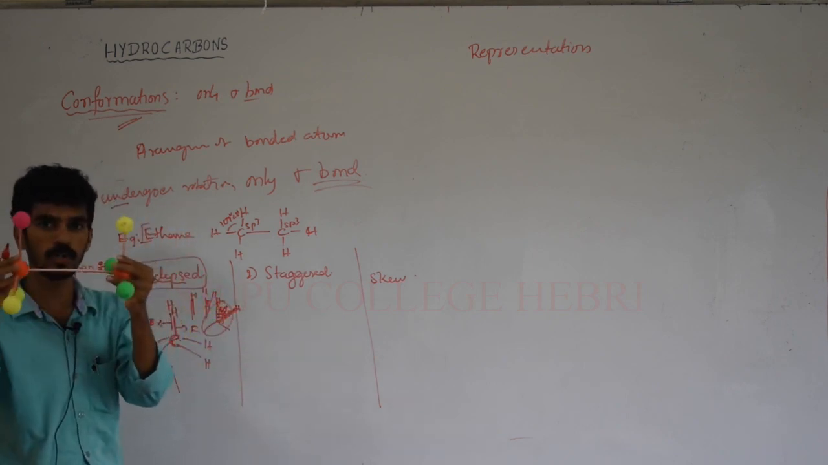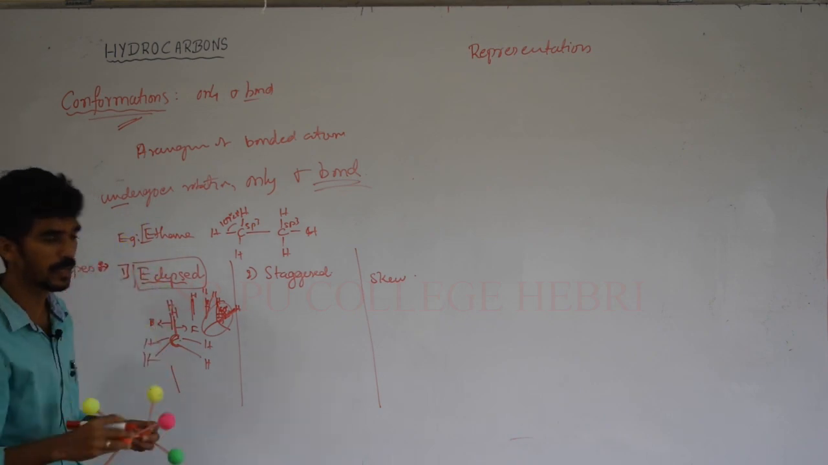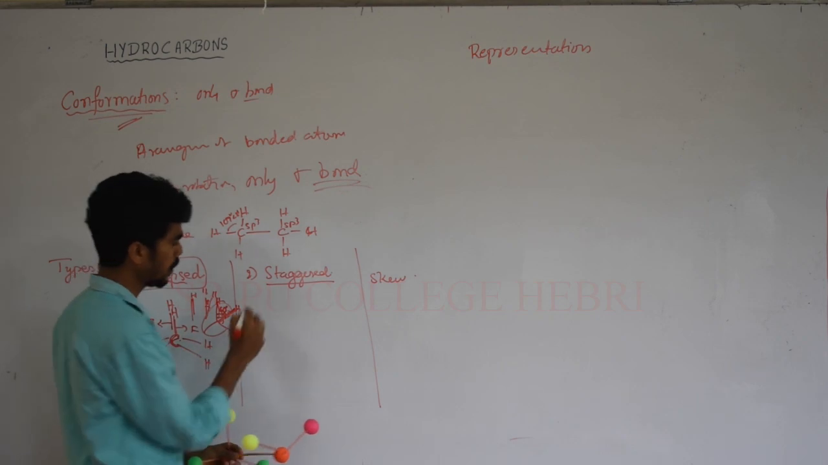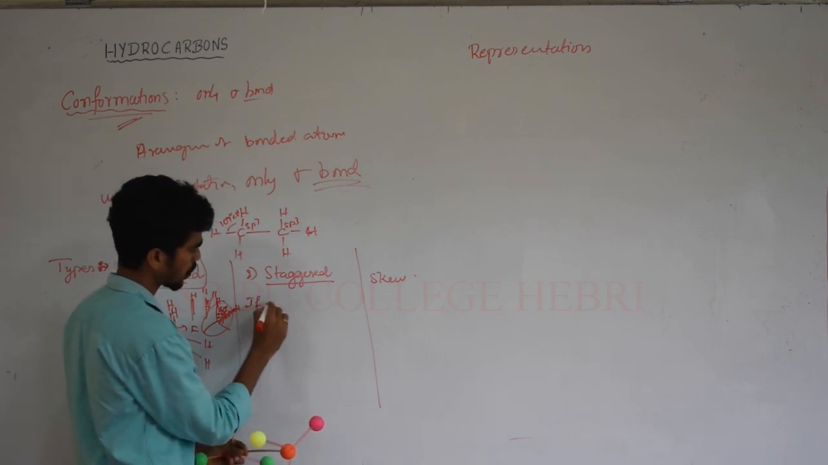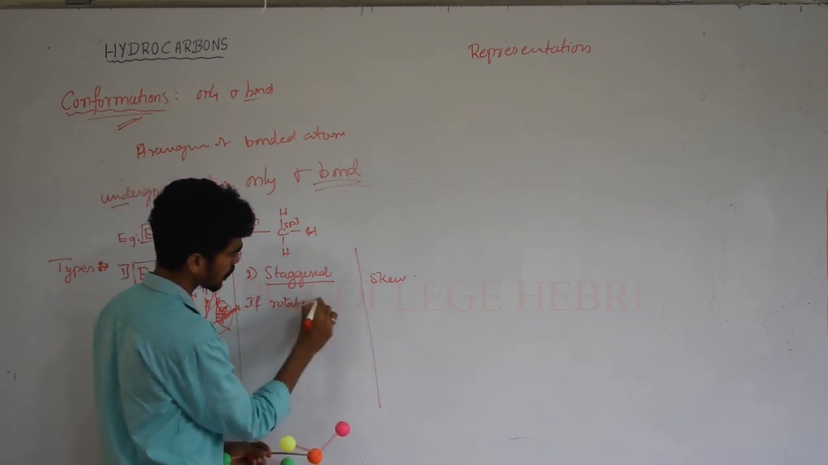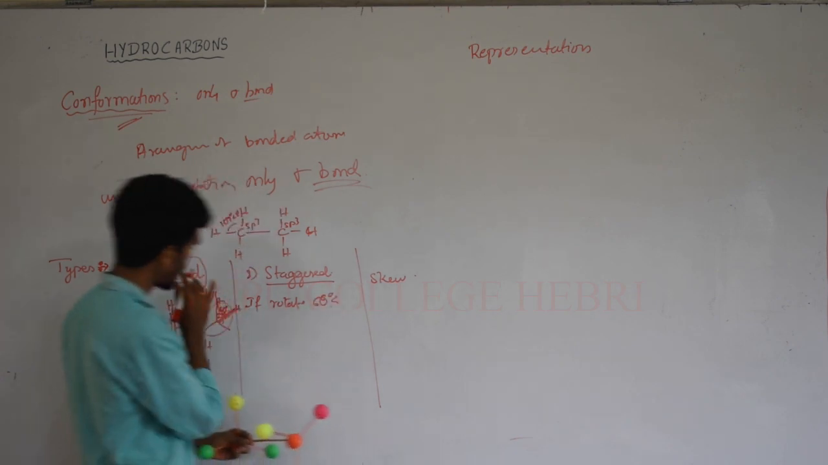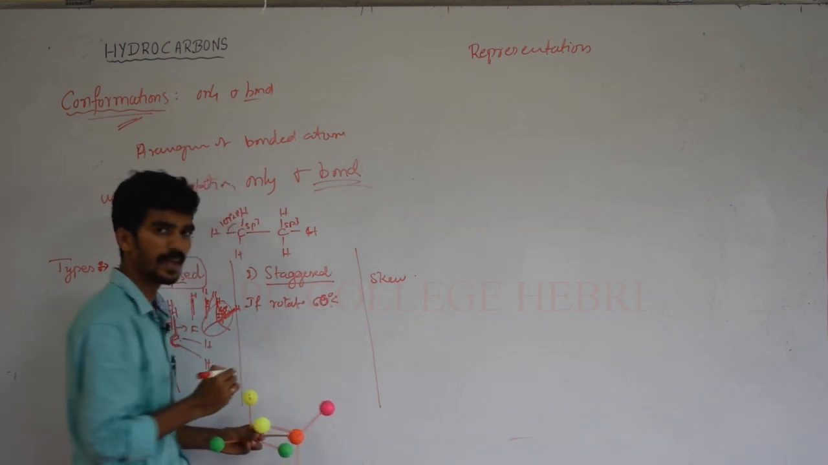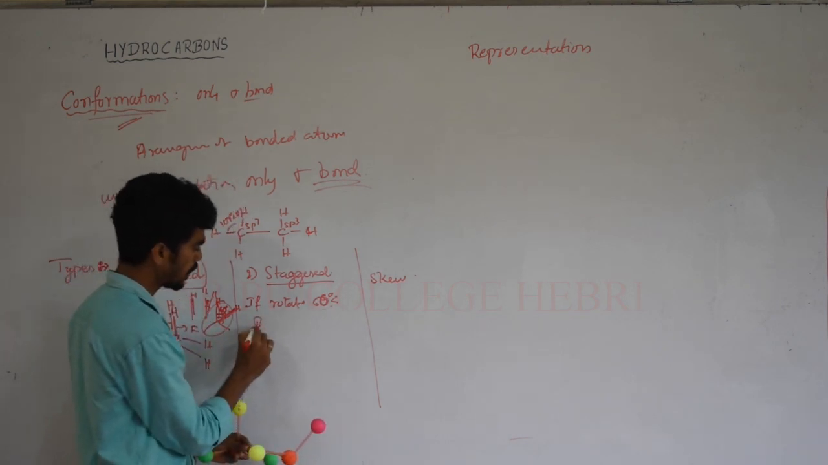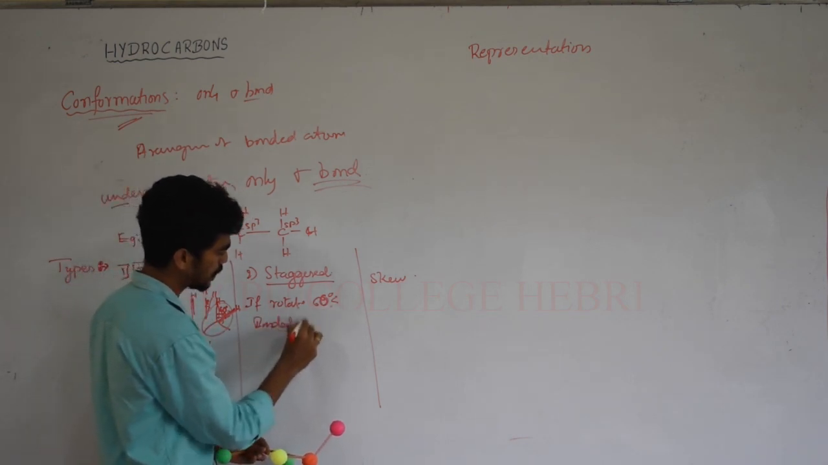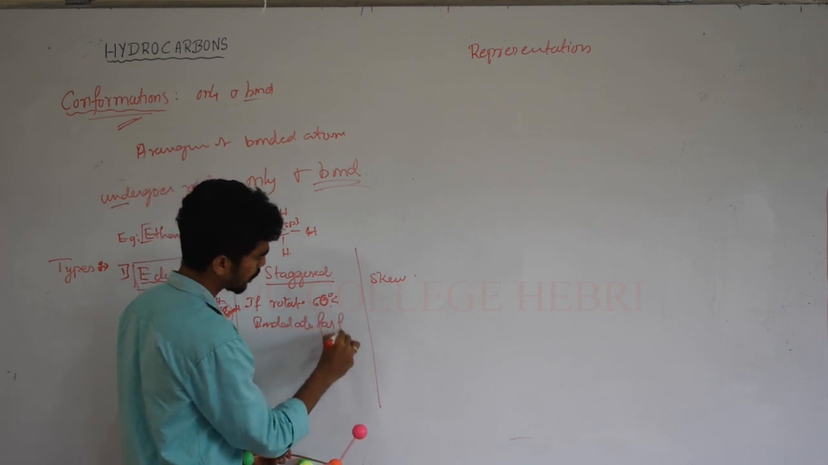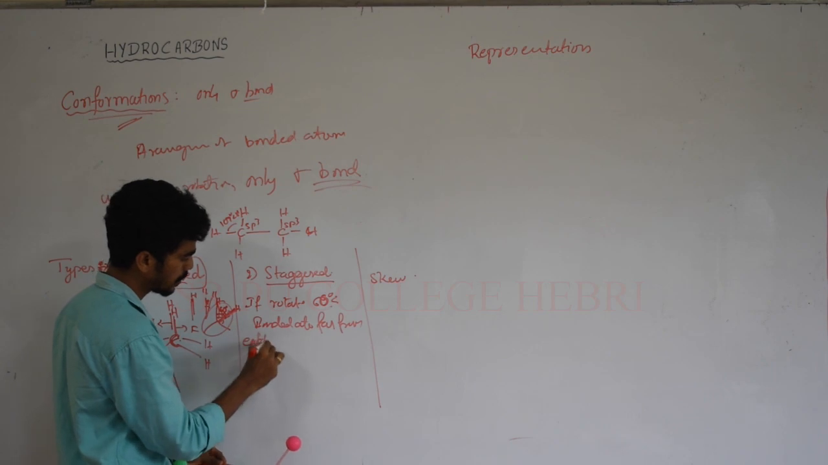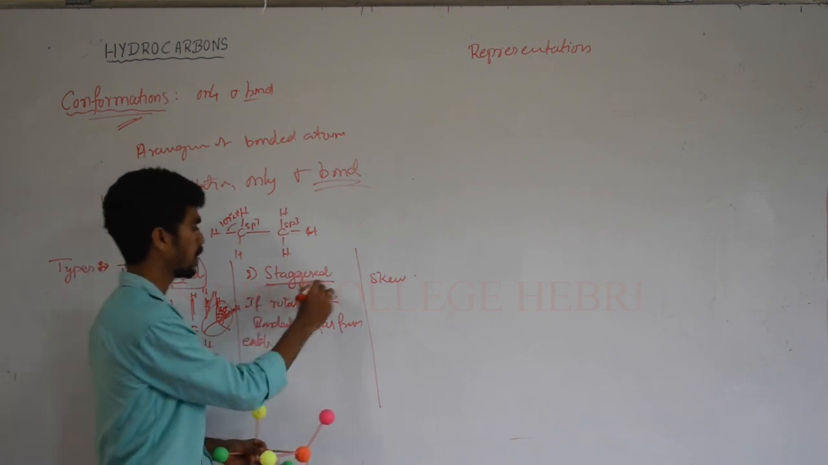Now it's the shortest distance, and if you rotate 60 degrees from eclipsed, it is staggered. That conformation is called a staggered conformation. If you rotate 60 degrees from the eclipsed form and the bonded atoms are far from each other, that is called a staggered conformation.